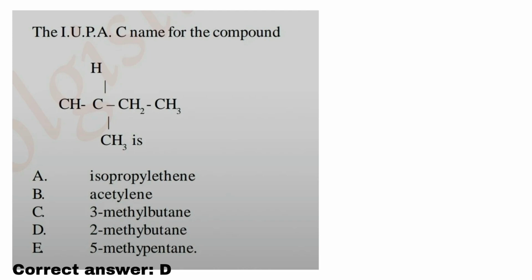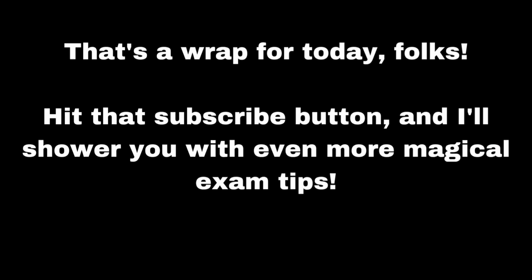Then look at the methyl group. There is no double bond, so no -ene or -yne, so it is 2-methylbutane. The number has to be as small as possible, so you cannot say 3, because 3 is bigger than 2, so the number has to be very, very